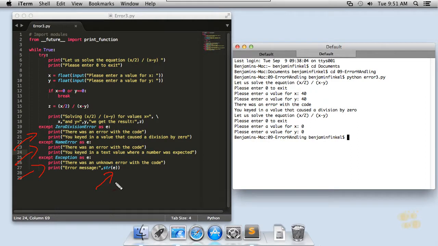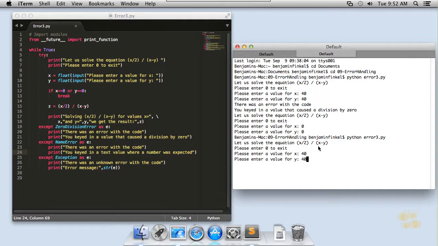So what's going to happen here is each of these buckets is set up, and one and only one bucket is going to be triggered when there's an error in my code. The first time an error comes up in my code, it's going to check it against these buckets in order. Is it a ZeroDivisionError? Is it a NameError? If it's neither, then it's going to land here in this except Exception as e bucket. So we've got a way to sort of gracefully handle any type of error that we can imagine coming up inside of our code, and we can see it in action right here.